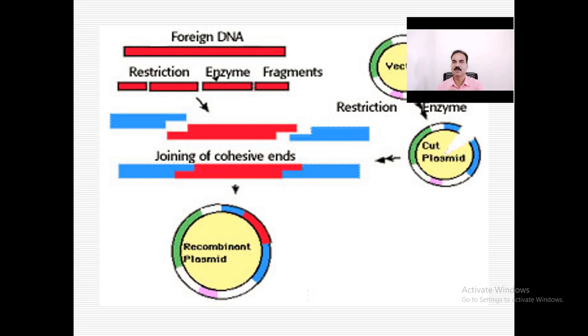For example, suppose this is the vector. Here this is the foreign DNA, and here a number of pieces are formed. That means there is the action of more than one restriction enzyme.